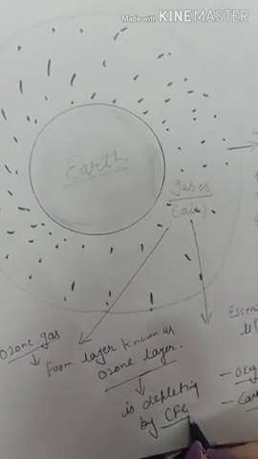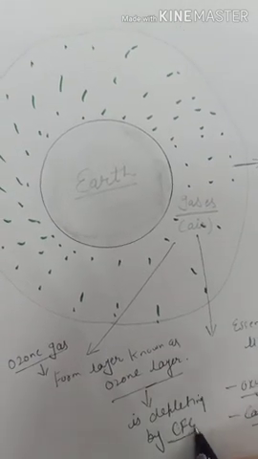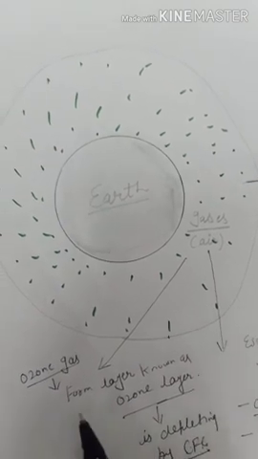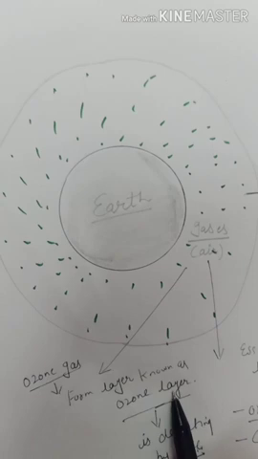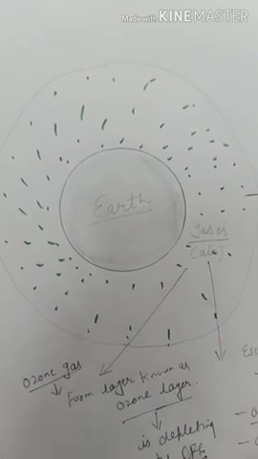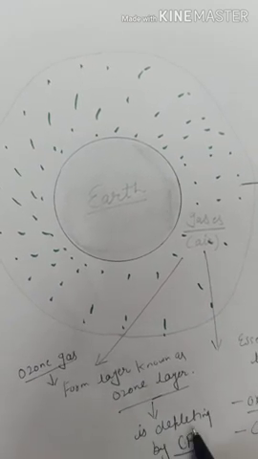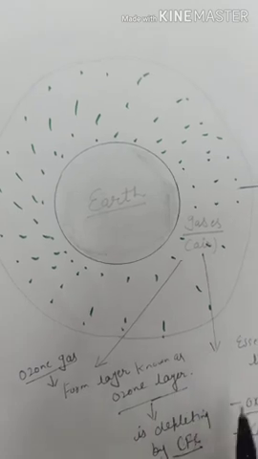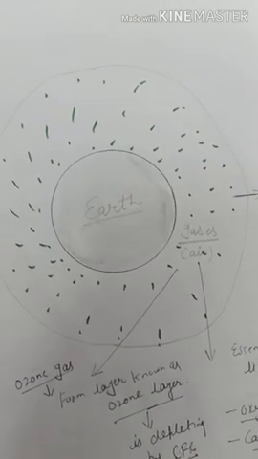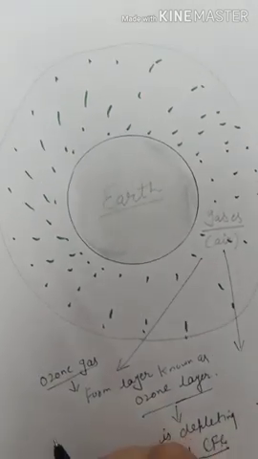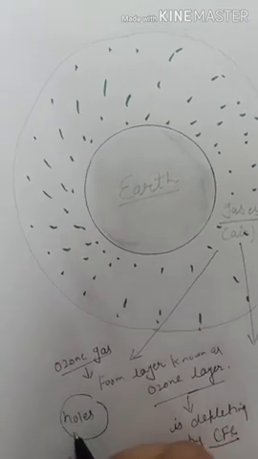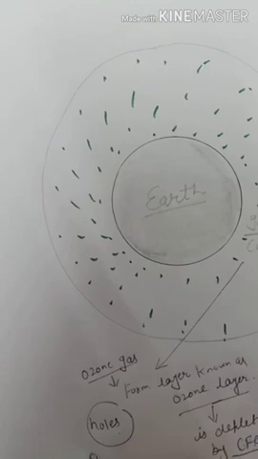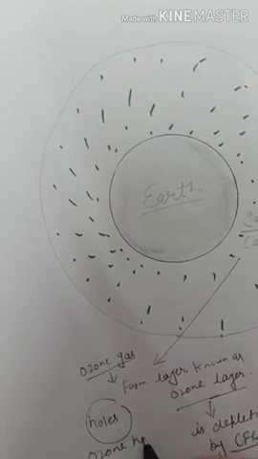CFC is chlorofluorocarbon, and this chlorofluorocarbon reduces ozone gas in the ozone layer, or we can say chlorofluorocarbon is depleting the ozone layer day by day, and this depletion is by creation of holes in the ozone layer, and these holes are known as ozone holes.